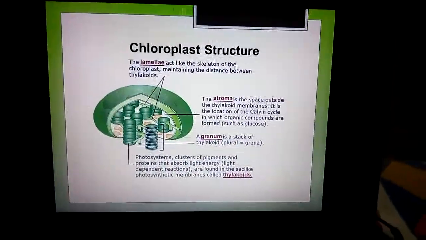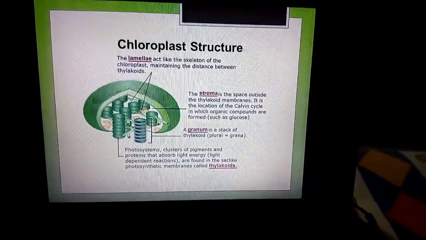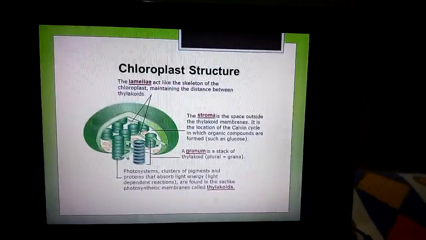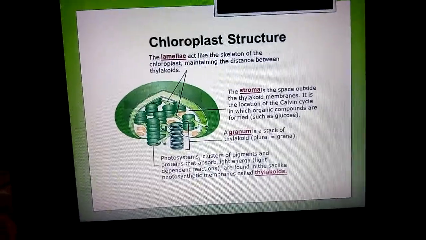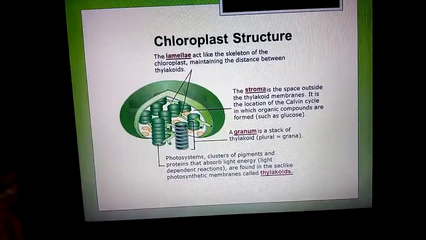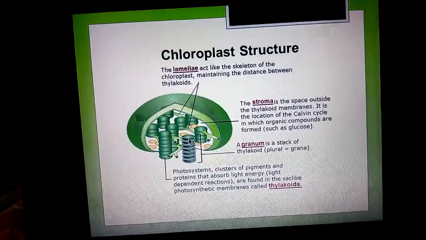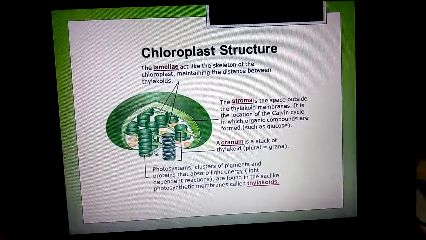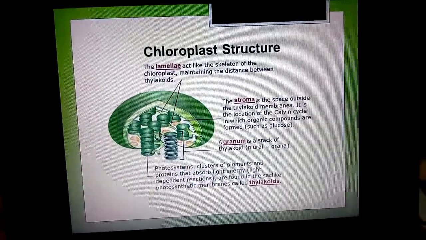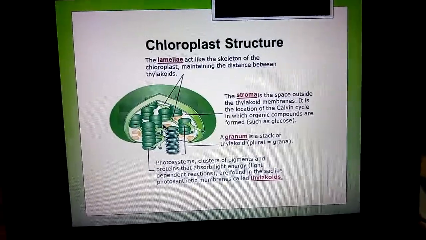So know about the function of chloroplast. The main function of chloroplast is to assist in photosynthesis. We already know the chlorophyll is present inside the thylakoid membrane. In the grana of the chloroplast the light reaction takes place, and in the stroma of the chloroplast the dark reaction takes place.